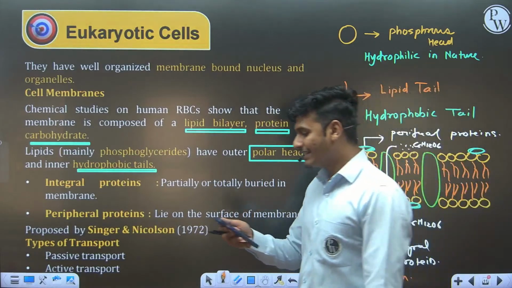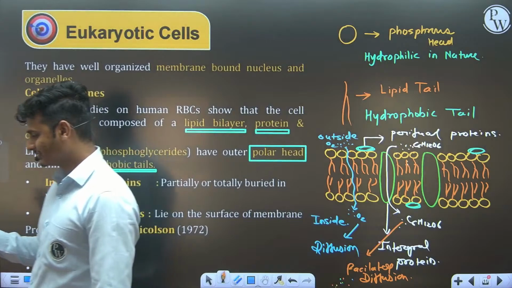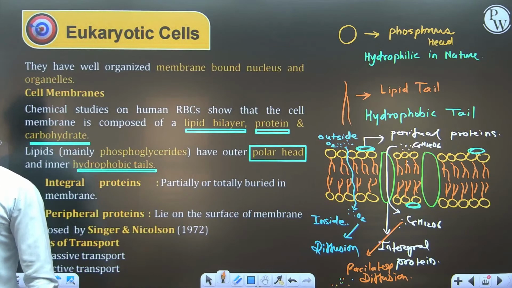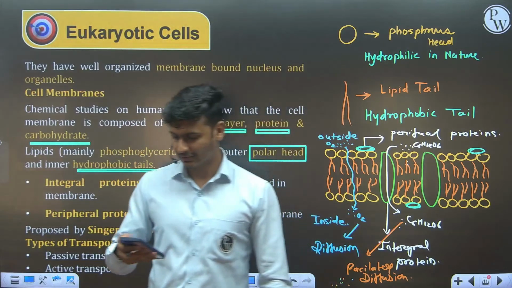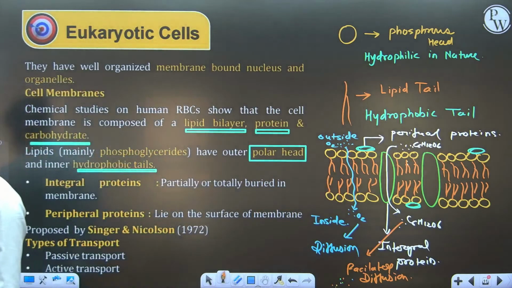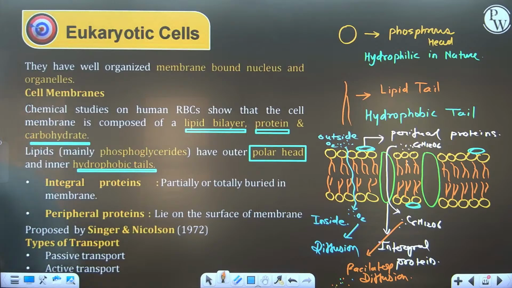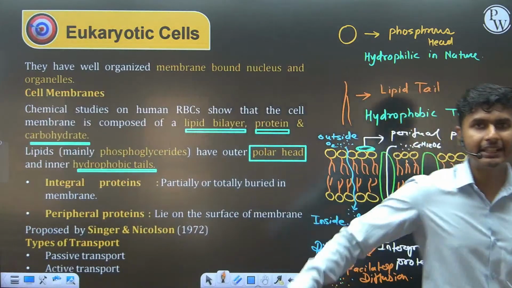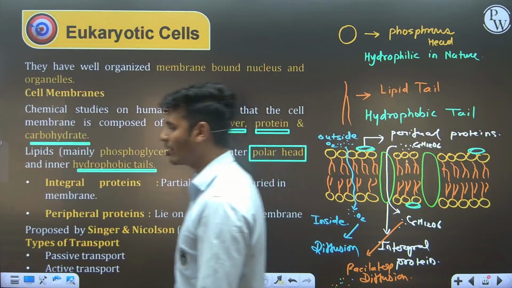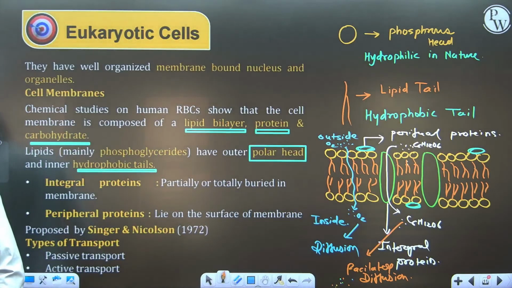I'm waiting for your answer, guys. Is it active transport or passive transport? Facilitated diffusion and diffusion, is it active transport or passive transport? Arhan, thank you.